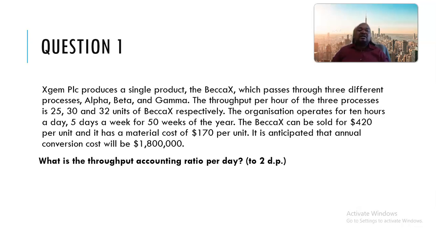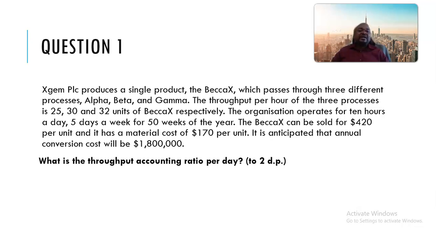So you discover that sometimes you might be given the throughput in terms of units, not in terms of money. You just have to be comfortable with that, and not be dazzled by it.